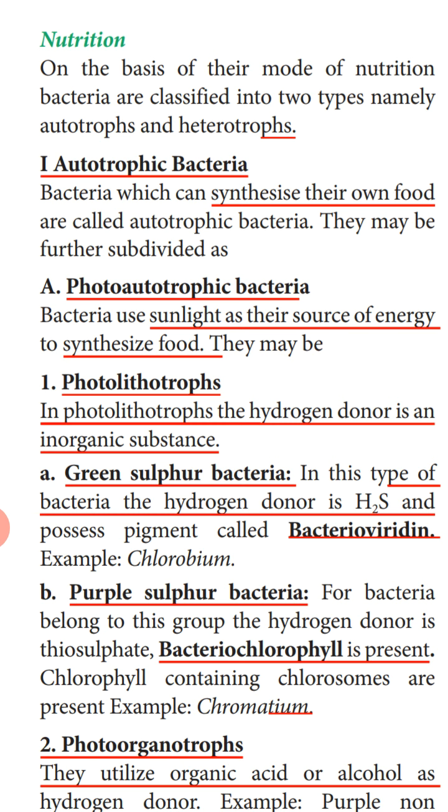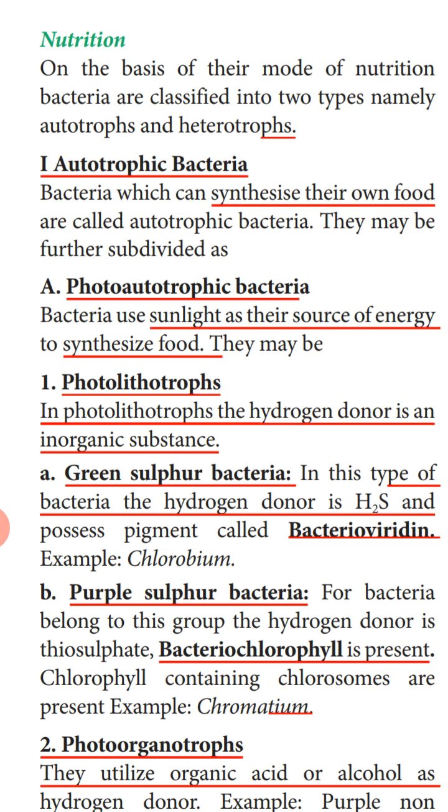Depending on the source of energy they require for preparing food, they are classified into two types: photoautotrophic bacteria and chemoautotrophic bacteria. It depends on where they are getting the energy from. If they get the energy from sunlight, they are called photoautotrophic bacteria. If they get the energy from the breakdown of some substance, then they are called chemoautotrophic bacteria. First, let's study photoautotrophic bacteria.